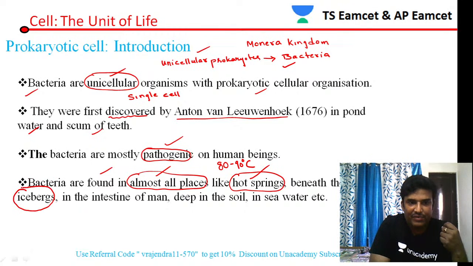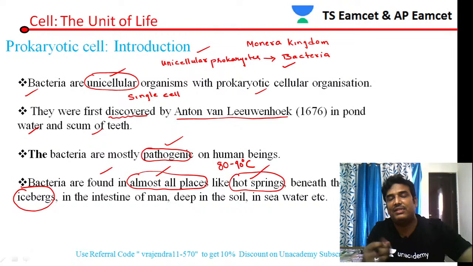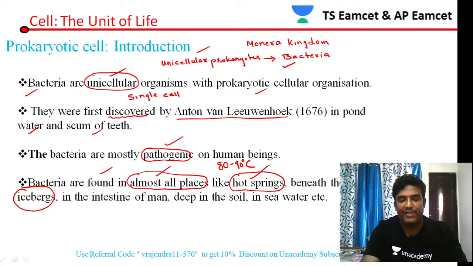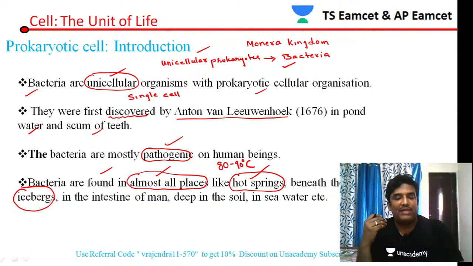Even bacteria can survive in icebergs. If you see the temperature of icebergs, certainly it will be less than 0 degrees centigrade. So even in case of low temperature, less than 0 degrees centigrade, which is present in the icebergs, in those regions also bacteria grow.